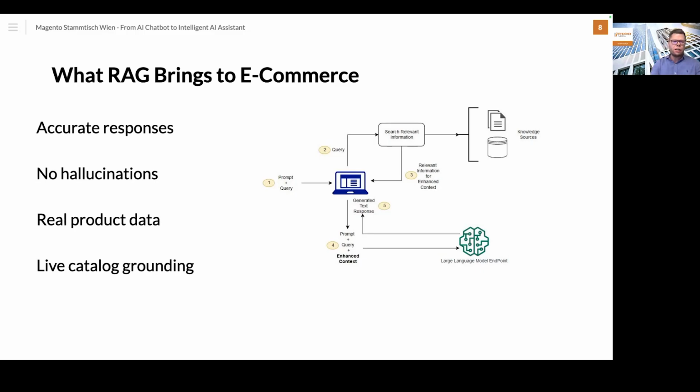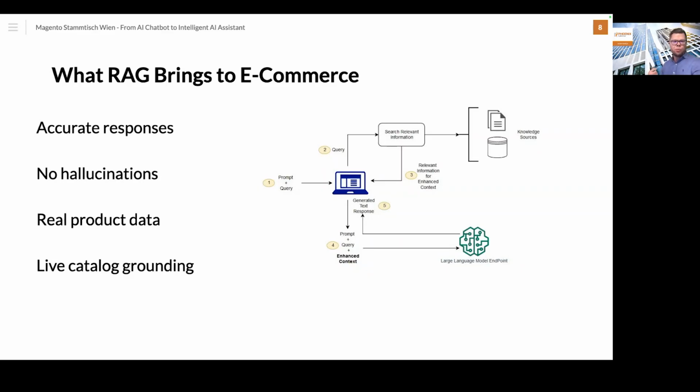I would like to also talk about how this RAG works. We are basically speaking about the retrieve, augment and generate steps. So we have these three steps. In the retrieve step, we are pulling the relevant information and data, for example, from product catalogs or FAQs or internal systems, using a vector database.